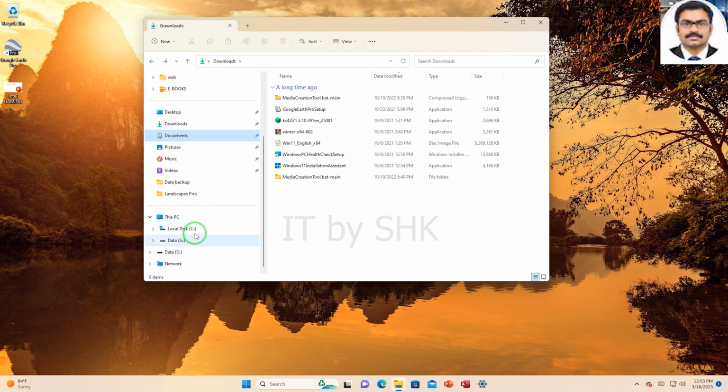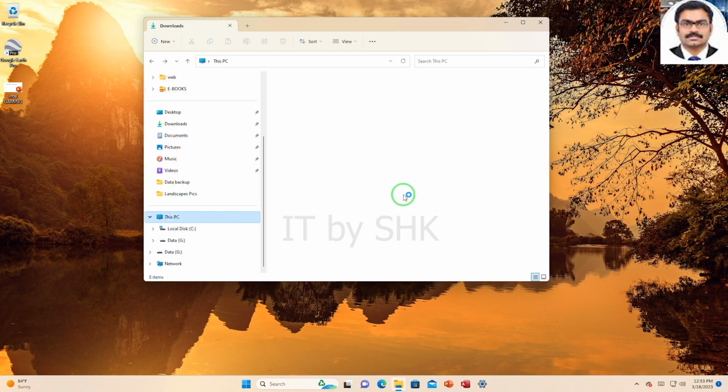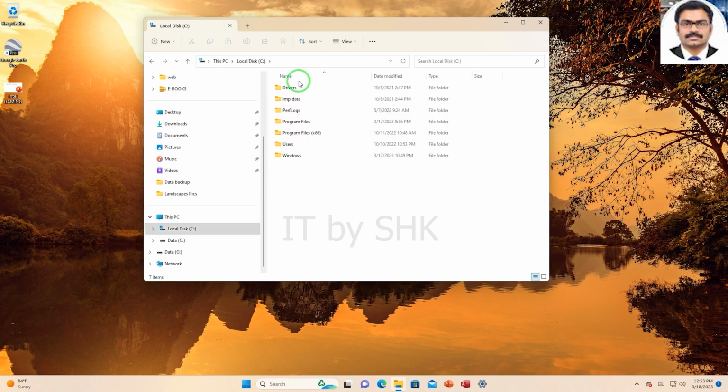Now I'm going to go back to this PC and I'm actually going to double-click on the C drive down here. Now what you'll see underneath the C drive is a whole bunch of folders. Some of these you can access, some of them you can't. Now you don't really have to worry too much about the folders that we have in here. These folders are mainly related to system files. They contain all of the files and the little programs that your computer needs in order to be able to run.